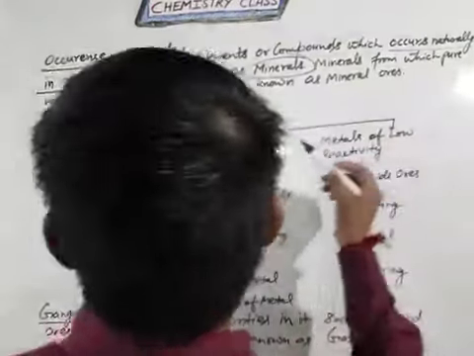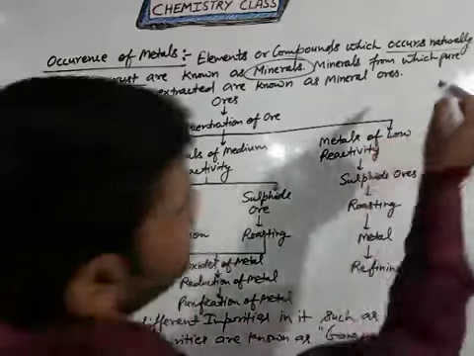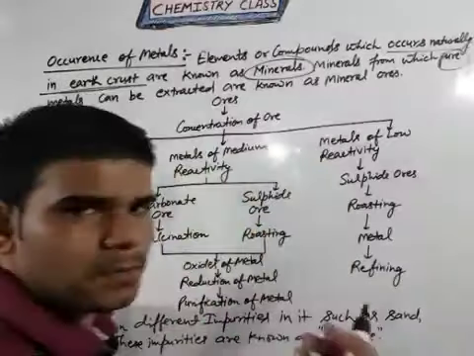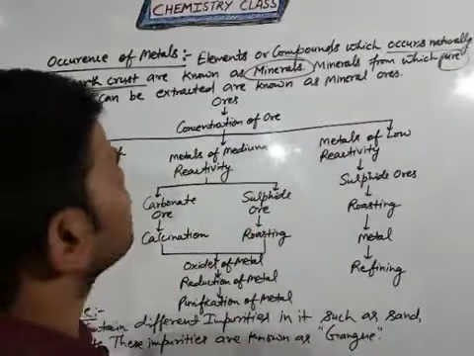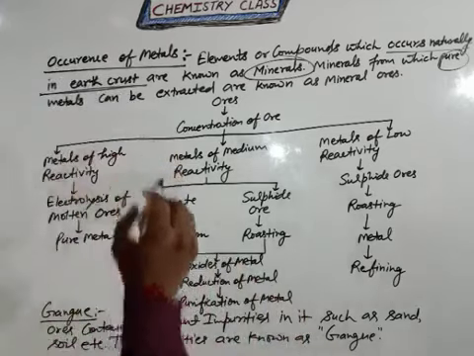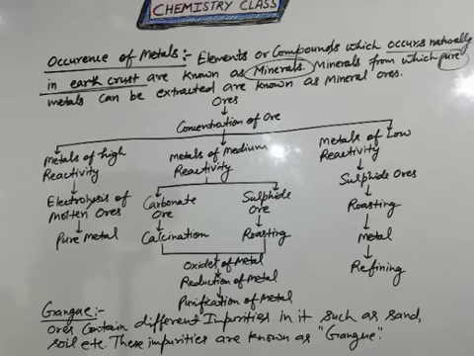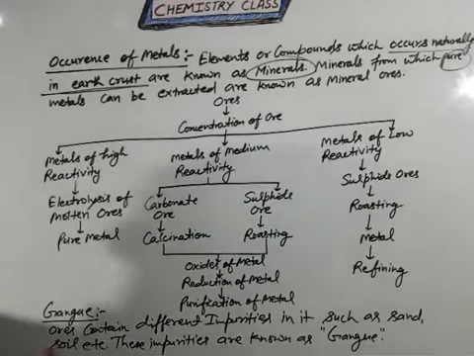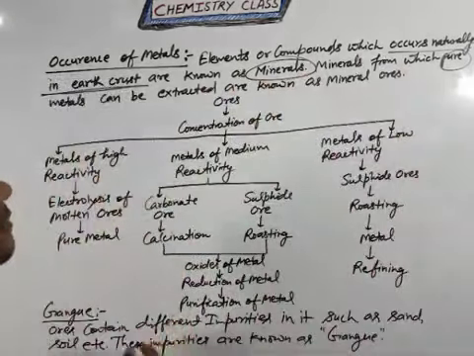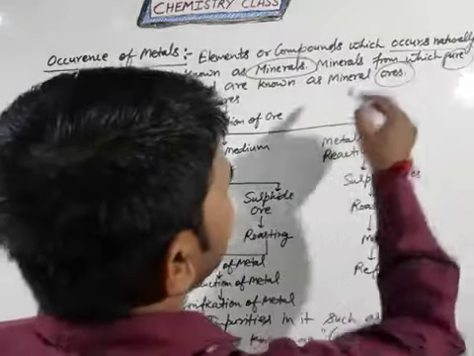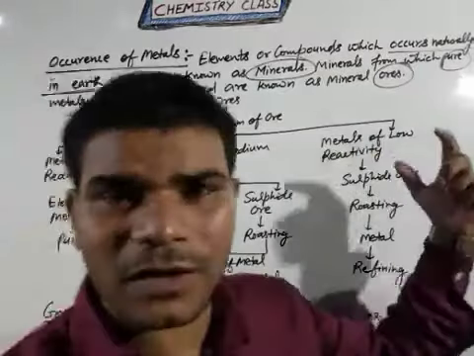Minerals from which pure metals, pure metals like sodium, potassium, etc., can be extracted are known as mineral ores. If minerals have any pure metal in them, this is known as ores. That is the simple definition of ores.